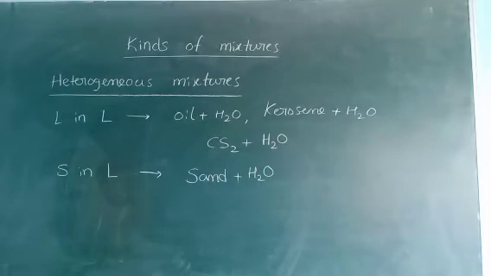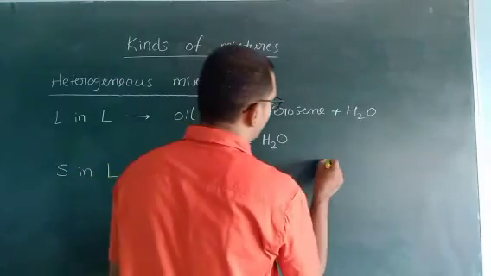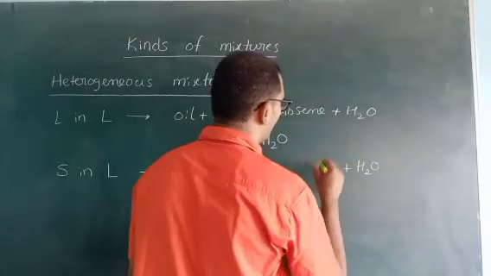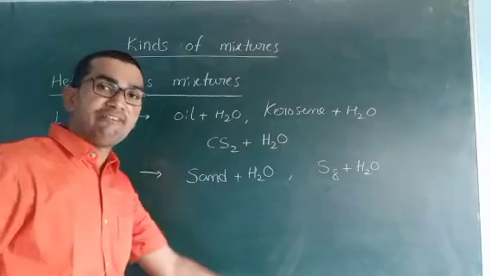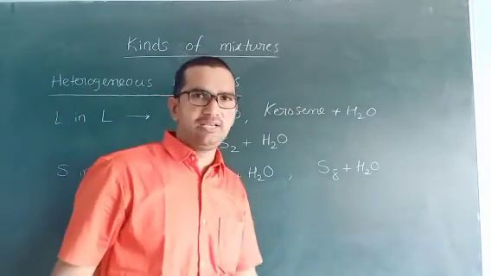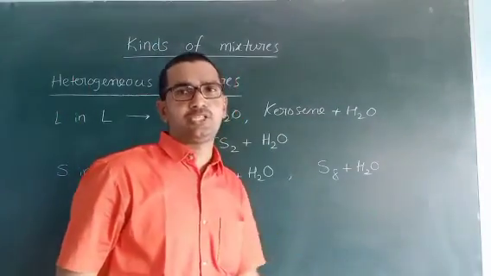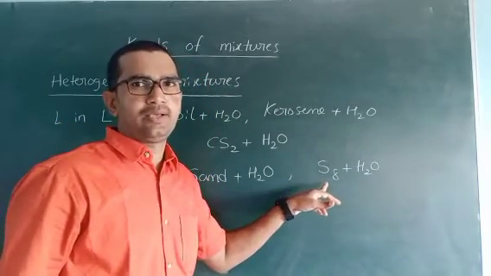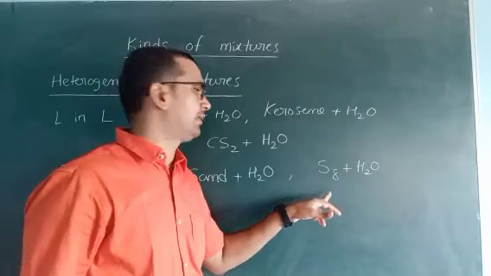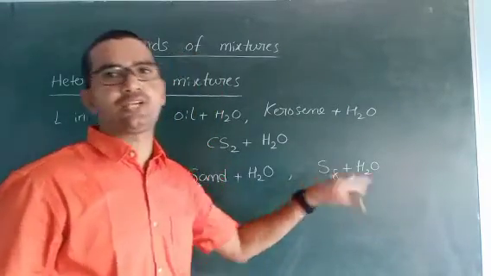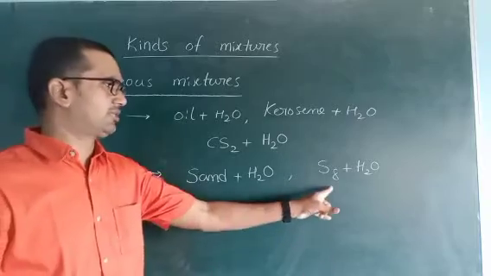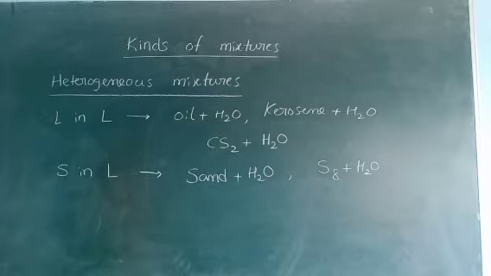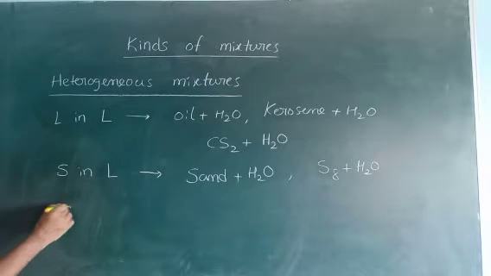And one more example is sulfur plus H2O. Sulfur is available in the earth's crust. Mostly sulfur is S8, octaatomic sulfur, plus H2O. It is also a heterogeneous mixture. These two are not combined. Sulfur is a solid, H2O is a liquid.